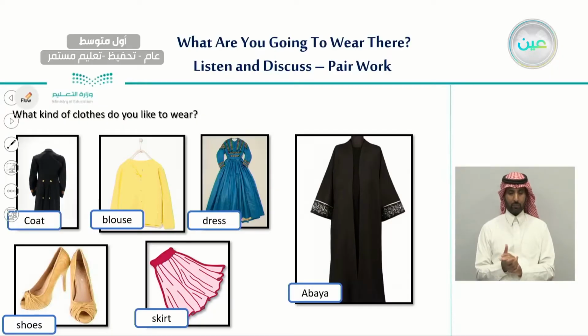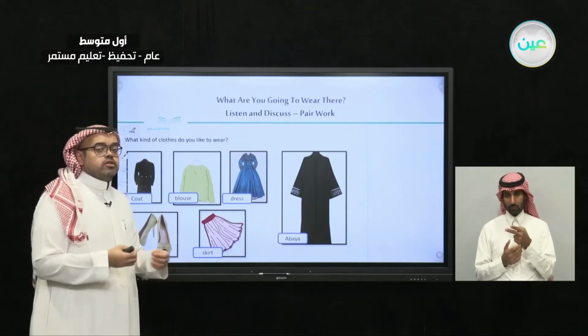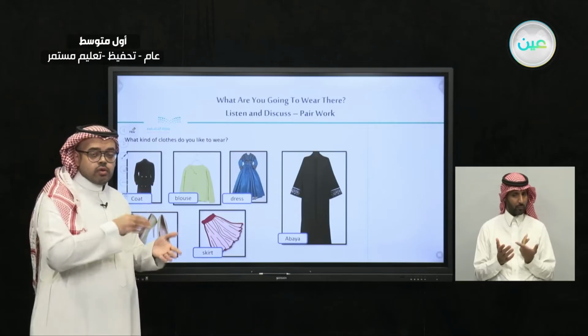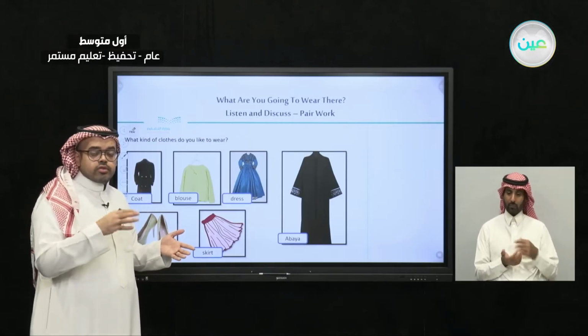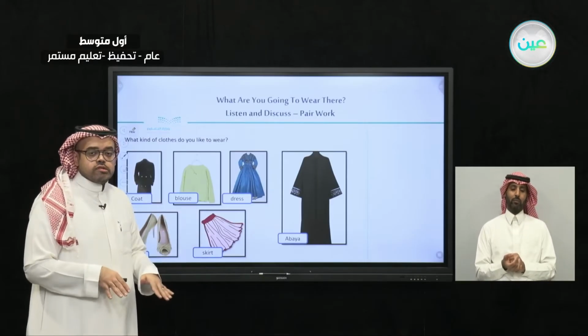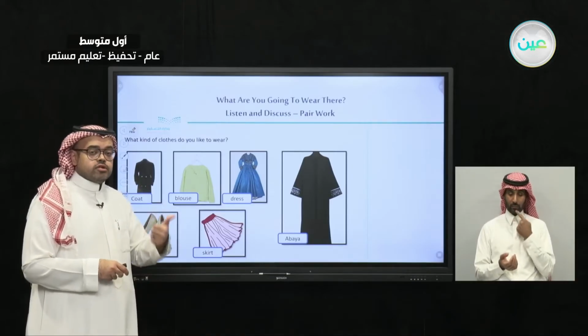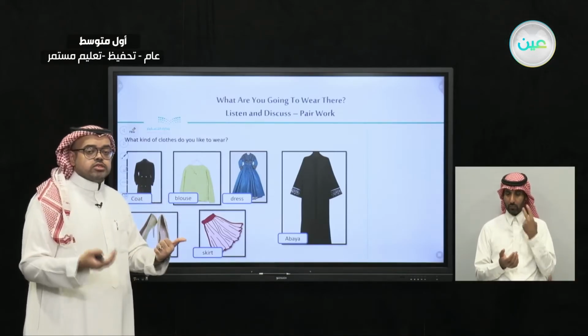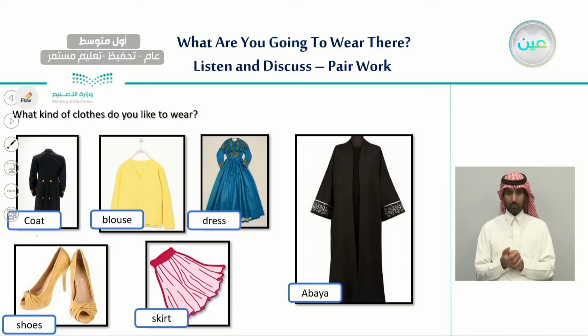Now we have another set of clothes, and this time these clothes are for women. What we need to do now is pronounce the names of these clothes. I'm going to do the same. I'm going to pronounce it twice. The first time you only listen, and the second time repeat with me. Coat, blouse, dress, shoes, skirt, عباية.